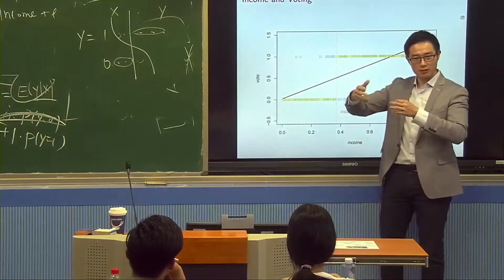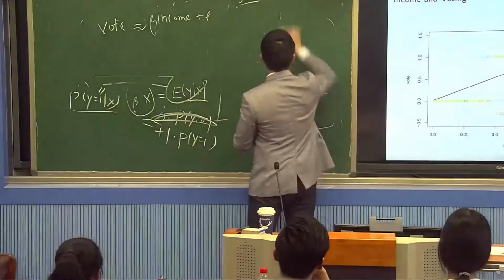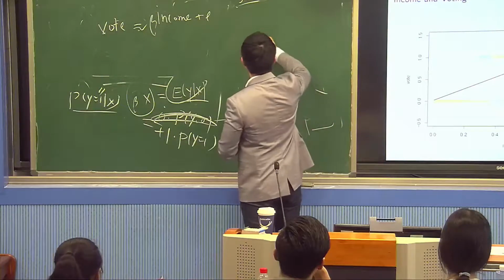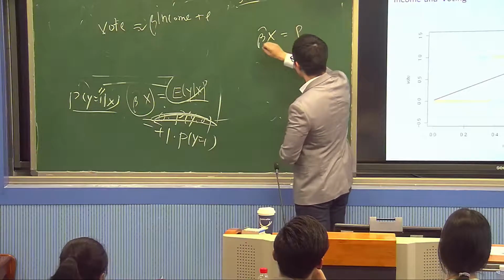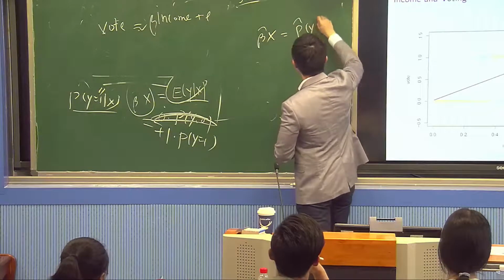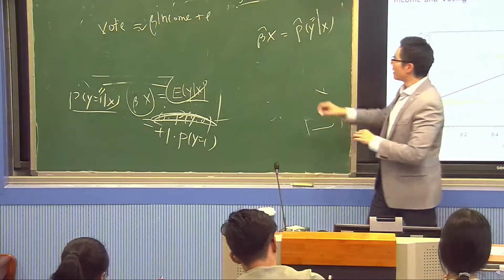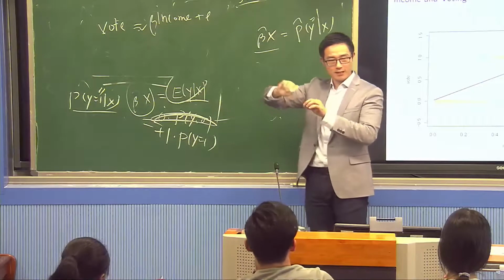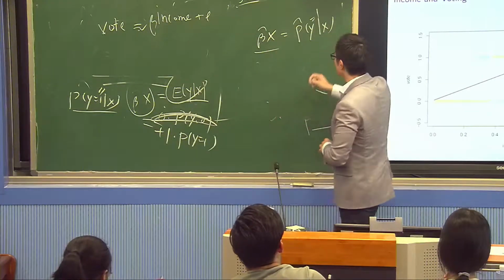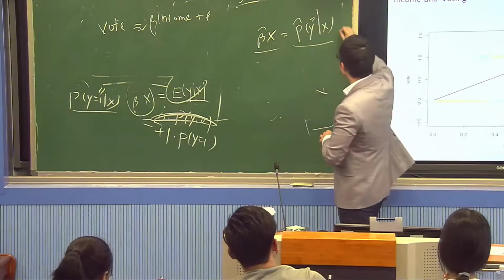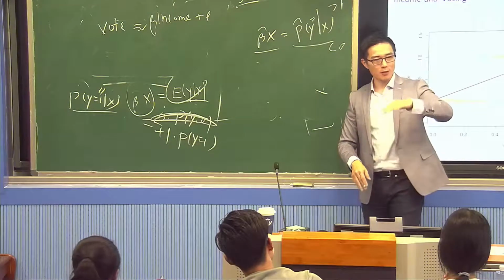So remember that for linear regression, beta x is your prediction, and this should equal your prediction of y given x. But because this beta x is unbounded, it can go above 1, it can go below 0, meaning that you will end up with a probability estimate that is either larger than 1 or smaller than 0. That's not good, because we want our probability to be between 0 and 1.